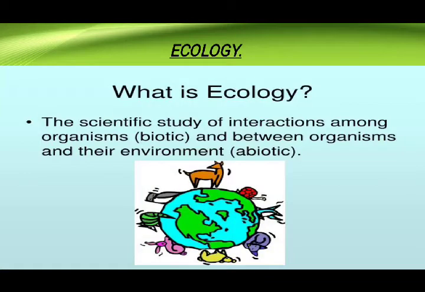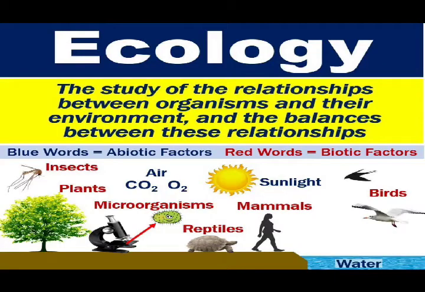So what do you mean by ecology then? The scientific study of interaction between the biotic and abiotic factors is known as ecology. For example, in this slide, blue words indicate abiotic factors and red words indicate biotic factors. Insects, plants, microorganisms, reptiles, mammals, and birds are biotic factors; air, sunlight, and water are abiotic factors.